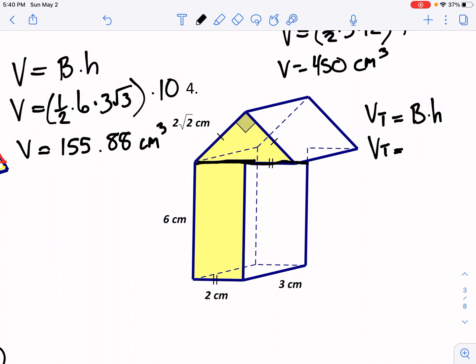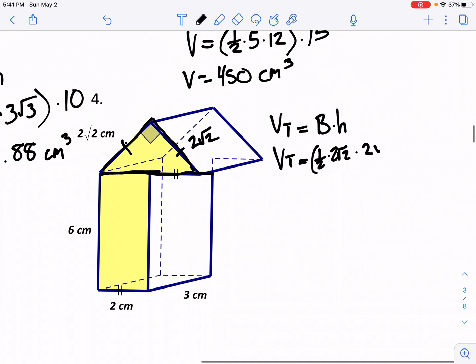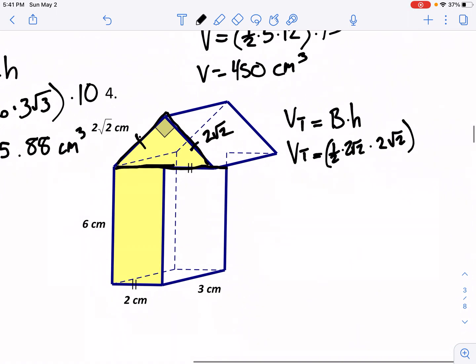So they tell us that this side is 2 square root of 2, and it has a tick mark. Well, this also has a tick mark, so this side must also be 2 square root of 2. Okay, well, that would be our base times our height, so that gives us enough information to find the area of the base there. Okay, so 1/2 times the base, which is 2 square root of 2, times the height, which is 2 square root of 2. Okay, so this would be our base, and this would be our height because of this perpendicular angle, right? Okay, times the height of the prism.